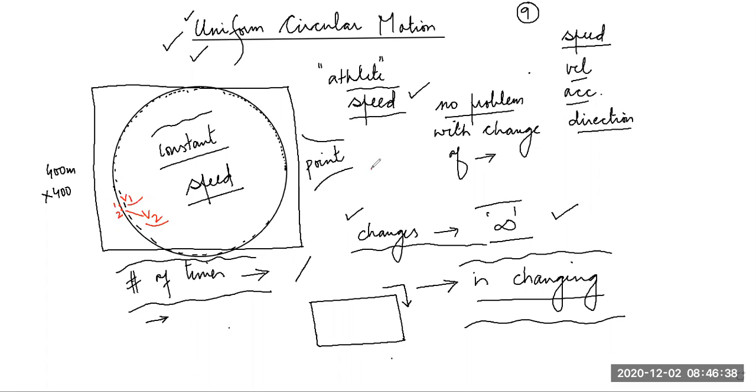Students, imagine if this is v1, its magnitude is 10 meter per second, but direction is this. And imagine this is v2. Think very carefully. This v2 is again 10 meter per second in magnitude, but direction is different. v1 is not equal to v2.